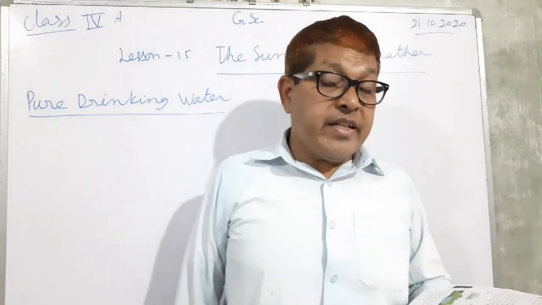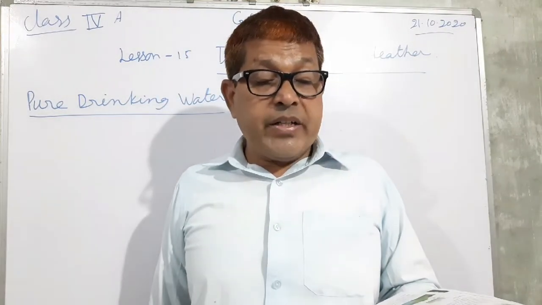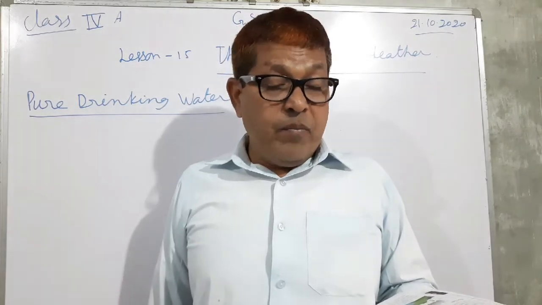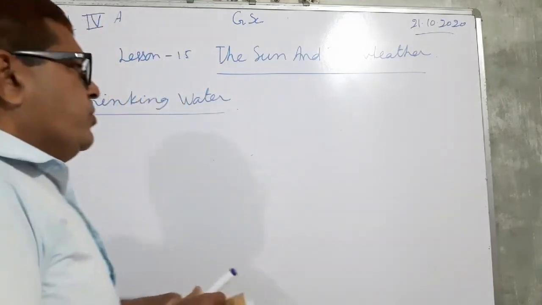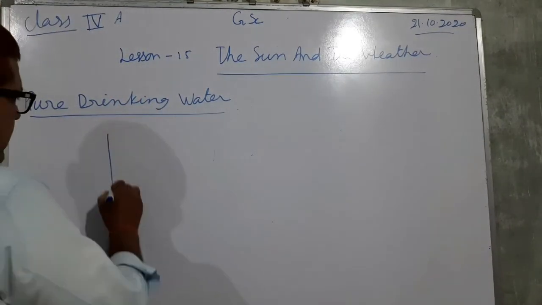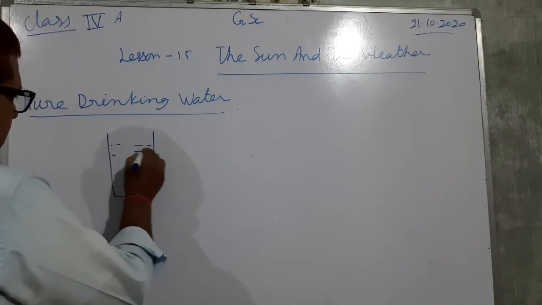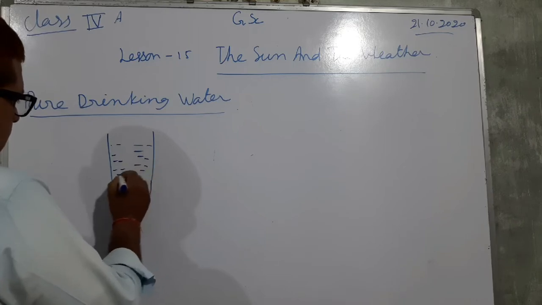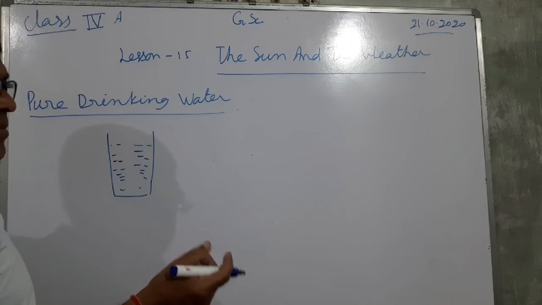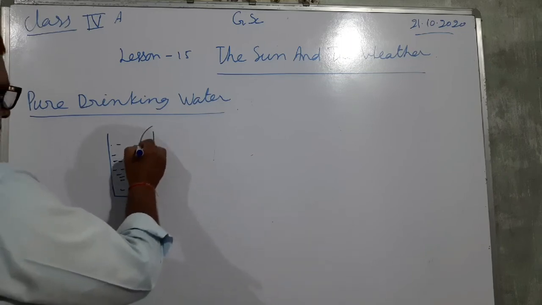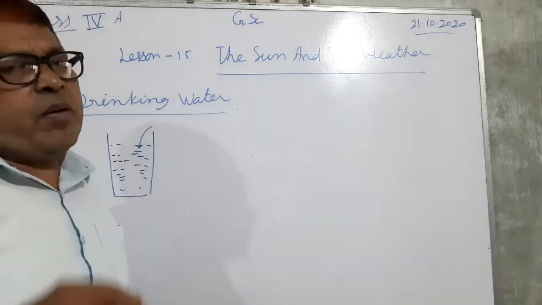First, sedimentation and decantation, we have studied before. Sedimentation is the process by which solid particles are allowed to settle at the bottom of the water. You can do this activity yourself. You take a glass, and in the glass you take water and add some sand or some soil, and with the help of a rod you stir properly.